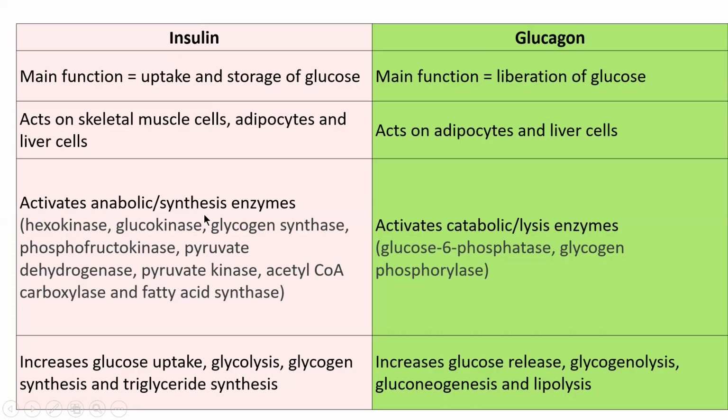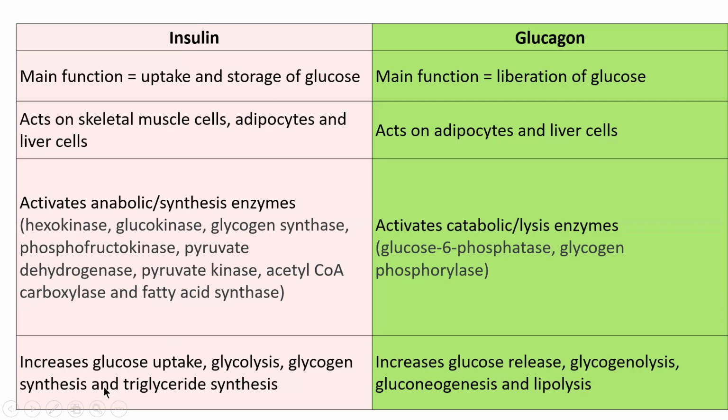Insulin activates anabolic pathways, meaning it synthesizes enzymes. Glucagon activates catabolic pathways, meaning breakdown. Enzymes involved for insulin are hexokinase, glucokinase, glycogen synthetase, phosphofructokinase, pyruvate dehydrogenase, pyruvate kinase, acetyl coenzyme A carboxylase, and fatty acid synthetase. So insulin increases glucose uptake, and glycolysis, glycogen synthesis, and triglyceride synthesis take place. Glucagon activates the catabolic process, meaning breakdown. Enzymes involved are glucose 6-phosphatase and glycogen phosphorylase. Glucagon increases glucose release, glycogenolysis, gluconeogenesis, and lipolysis.